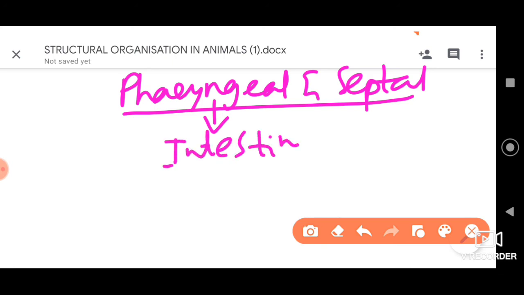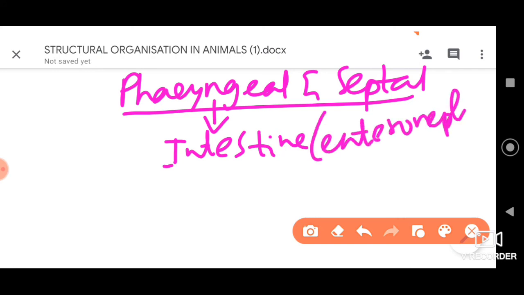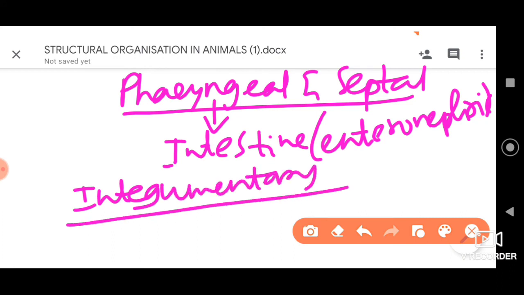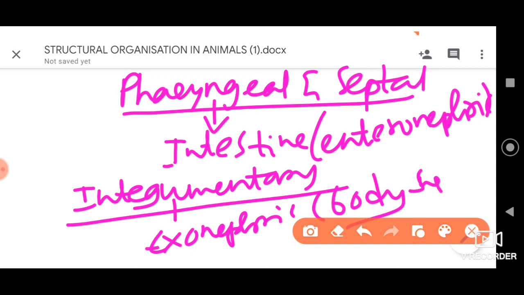And next we have integumentary nephridia, which are exonephric, so they open directly onto the body surface, dear students. So among the given options, look at the fourth option, that is, the pharyngeal and septal nephridia are enteronephric. That is the correct option. Please go for option 4.